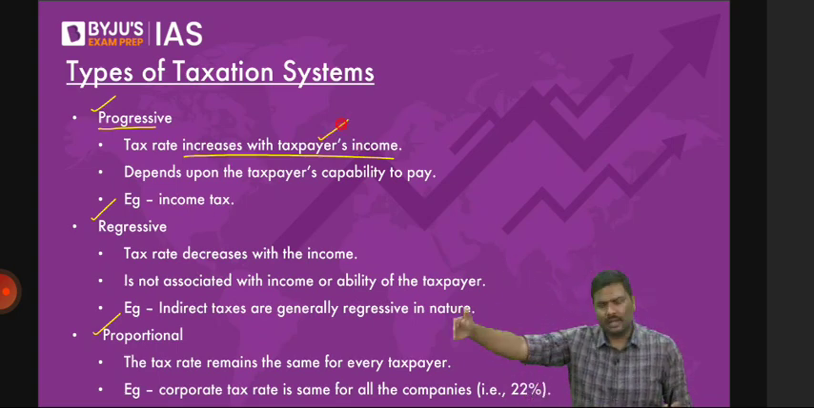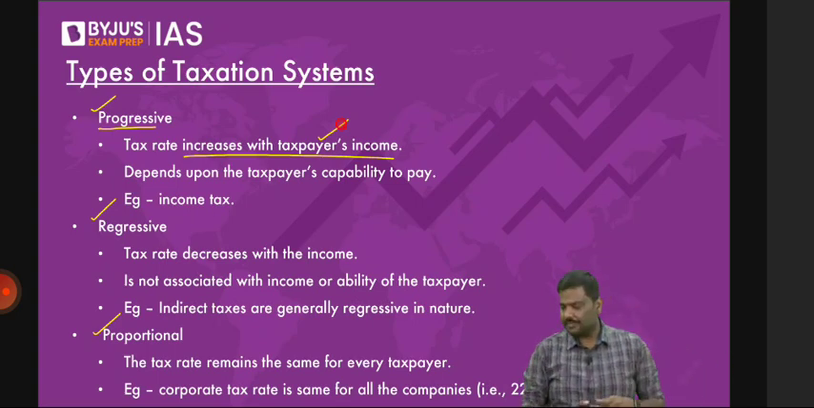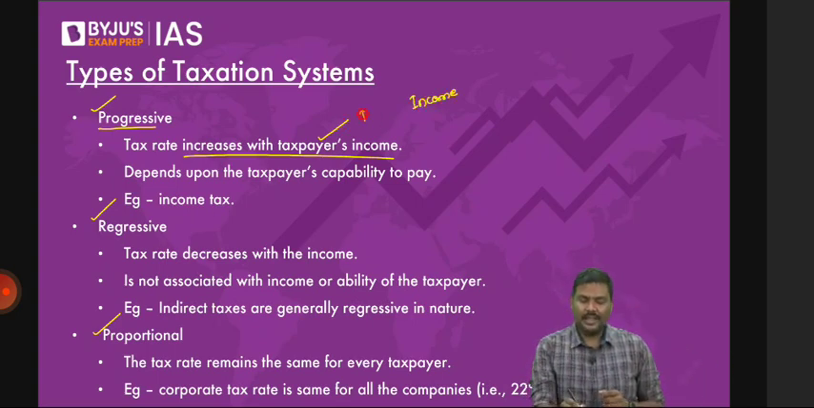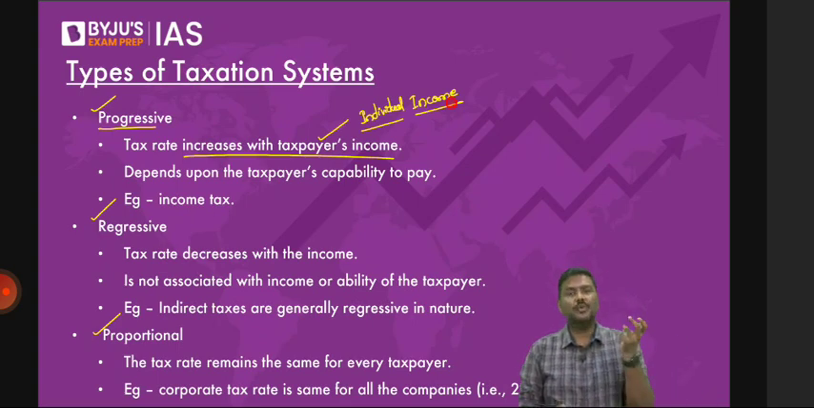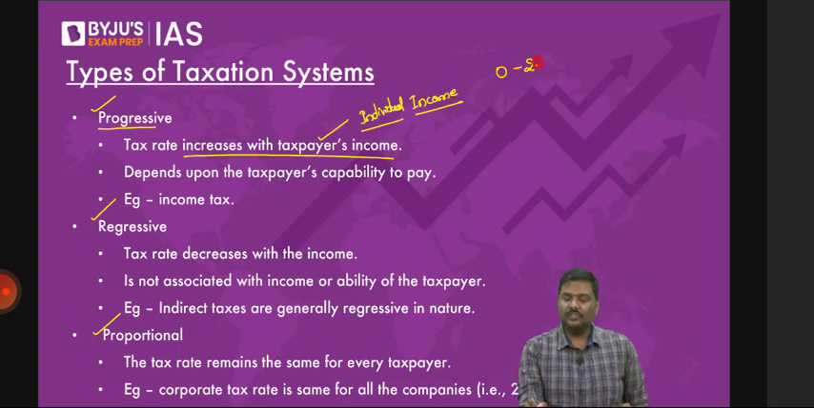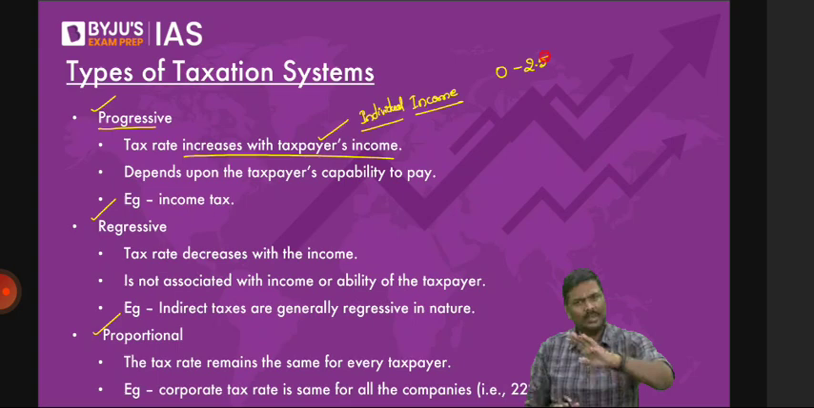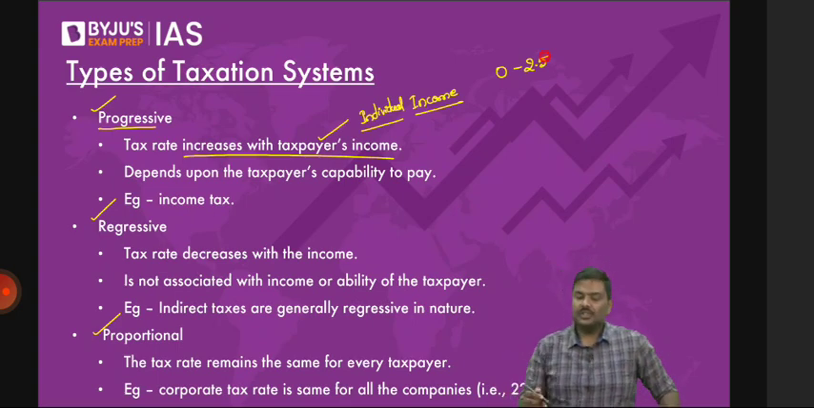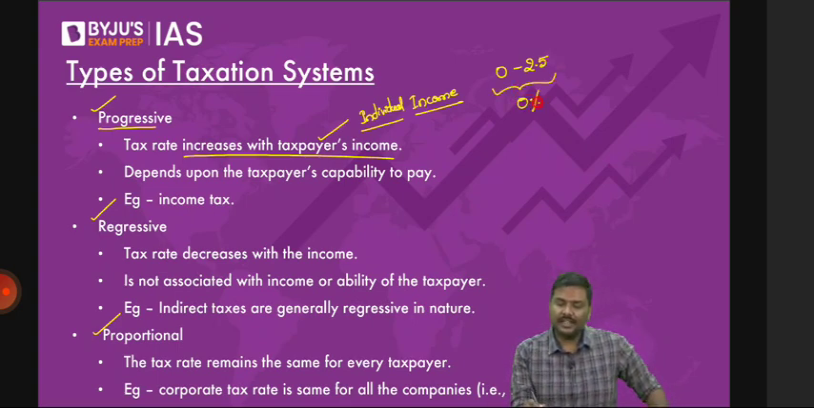An example of a progressive system of taxation is income taxation in India, individual income taxes. How are individual income taxes progressive in nature? Let's say you earn from 0 to 2.5 lakh rupees. I'll just take a simple example. Do not memorize it by heart. UPSC will not ask you this. Do not waste your time. So 0 to 2.5 lakh rupees, it is 0% income tax. 2.5 lakh to 5 lakh rupees, it is 5% income tax. 5 to 10 lakh rupees, it is 20% income tax.